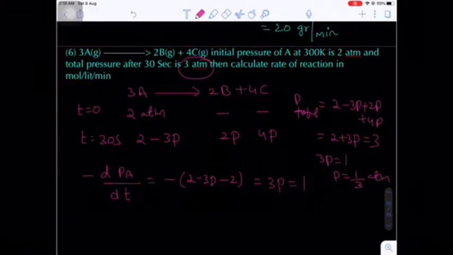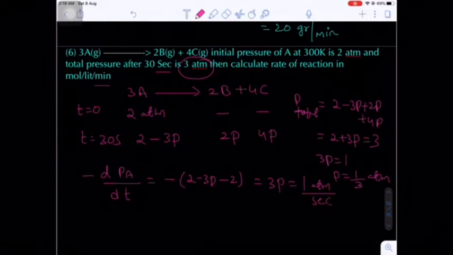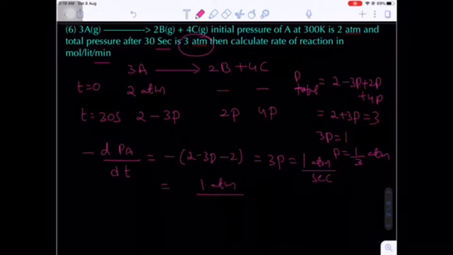And one more important thing: in the question the final answer should be in minutes, but the time is given in seconds. So here it is 1 atm per second. Now convert the second into minute.